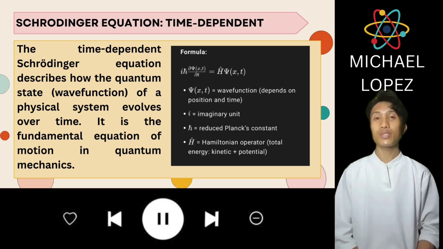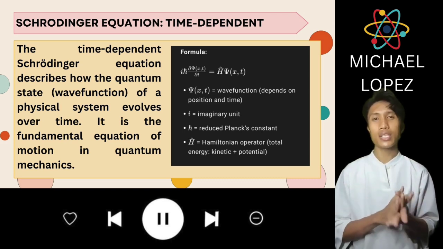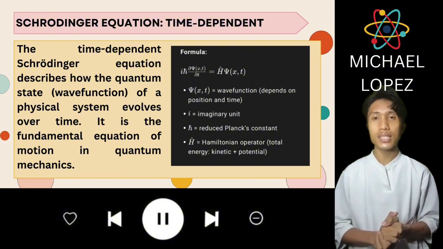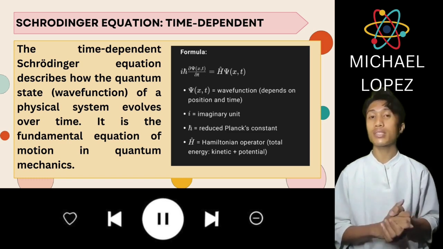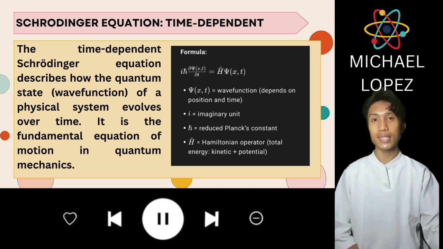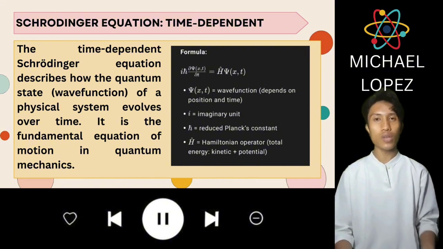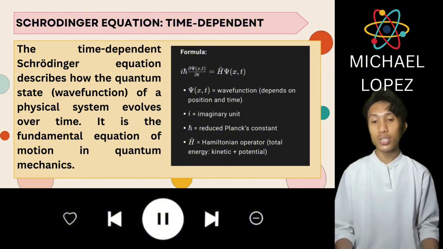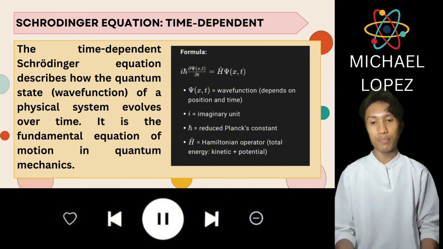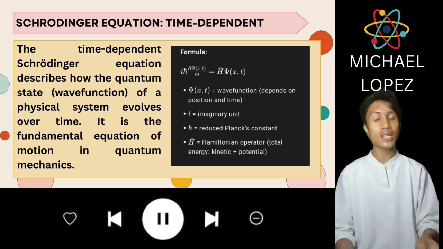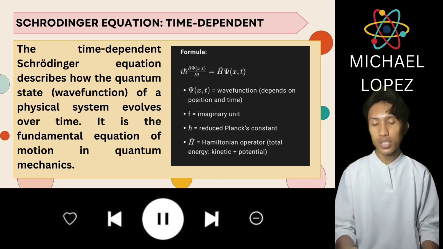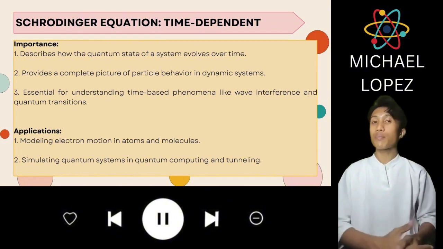First is Schrodinger's time-dependent equation. It describes how the quantum state or wave function of a physical system evolves over time. It is a fundamental equation of motion in quantum mechanics, so this is the formula that we're going to use when solving problems about time-dependent systems. An imaginary unit times reduced Planck's constant times the partial derivative of the wave function, which depends on position and time, with respect to time, is equal to the Hamiltonian operator, total energy, kinetic plus potential, times the wave function that depends on position and time.